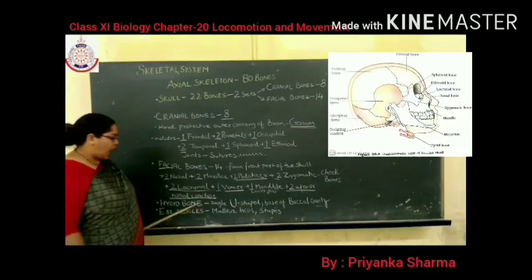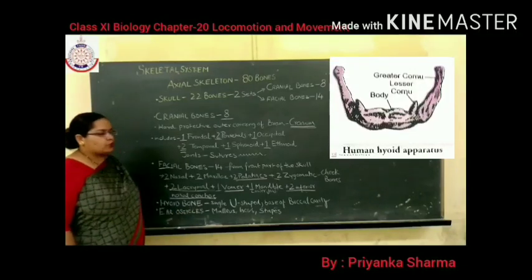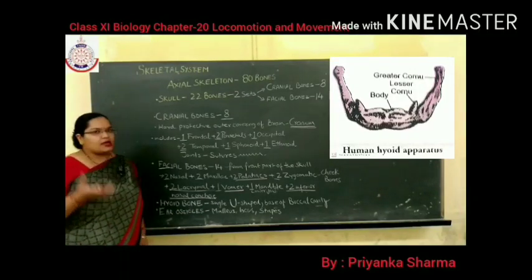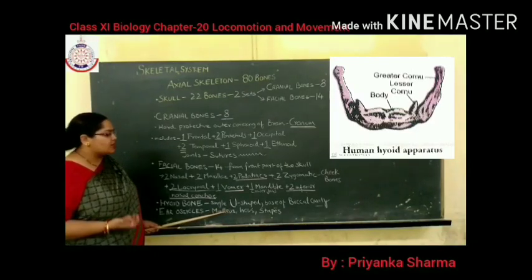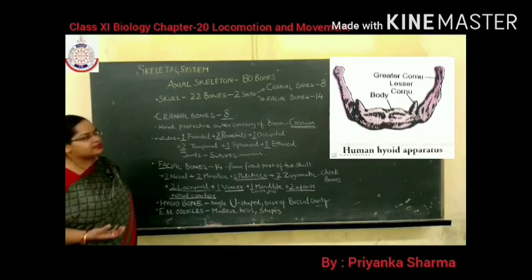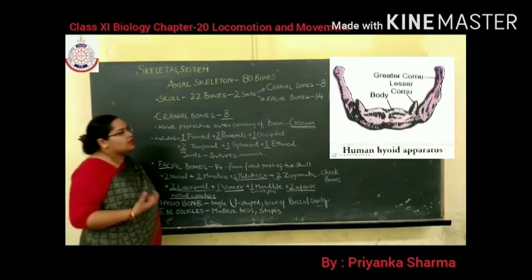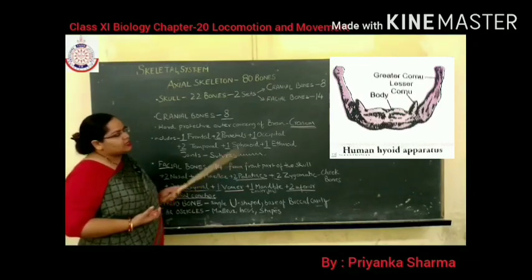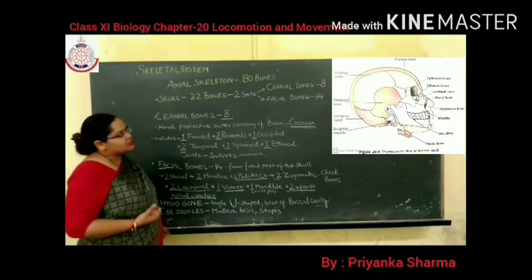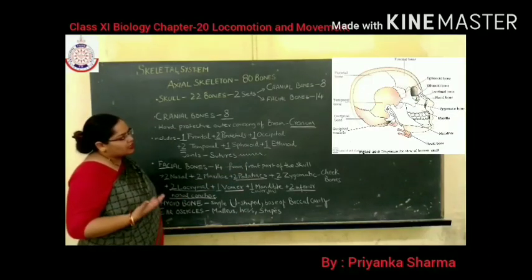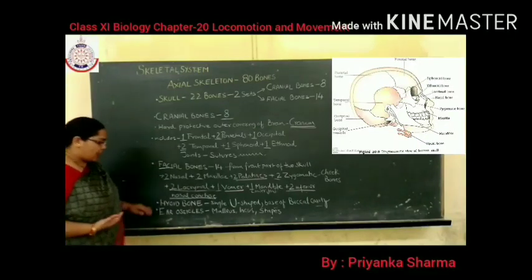Next is the hyoid bone. Hyoid bone, it is a single U-shaped bone. You can see in the diagram, it is a single U-shaped bone which is present at the base of the buccal cavity. In the next diagram, you can see it is present at the base of the buccal cavity, hyoid bone.